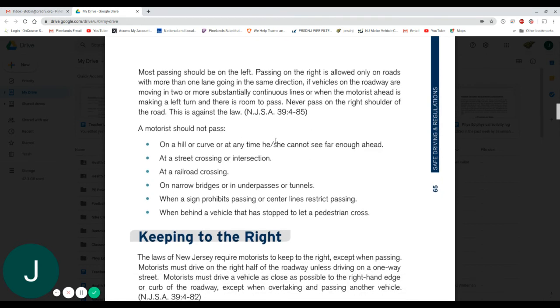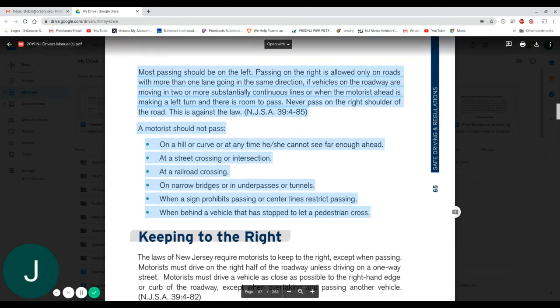So here's the portion of the passing that I was talking about previously. You can see that some of the same areas are right here. Most passing should be on the left. Passing on the right is allowed only on roads with more than one lane going in the same direction, like your turnpikes or your parkways. If vehicles on the roadway are moving in two or more substantially continuous lines, which means they're going in the same direction, or when the motorist ahead is making a left turn and there's room to pass. Never pass on the right shoulder of the road. This is against the law.